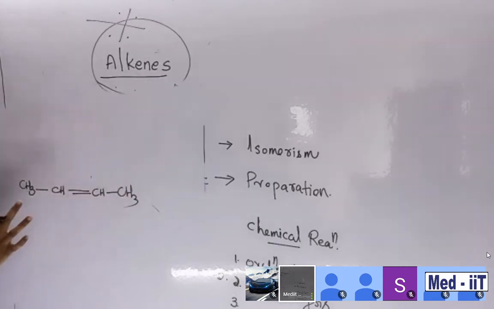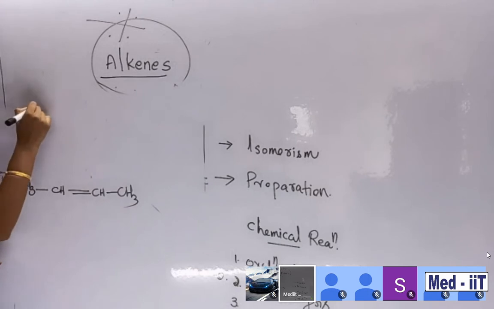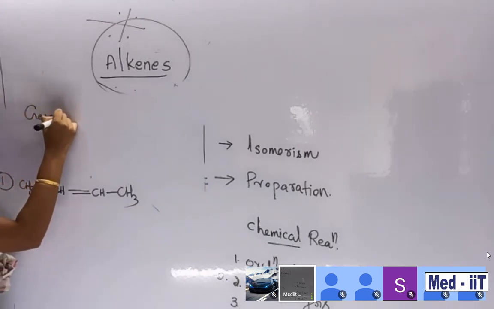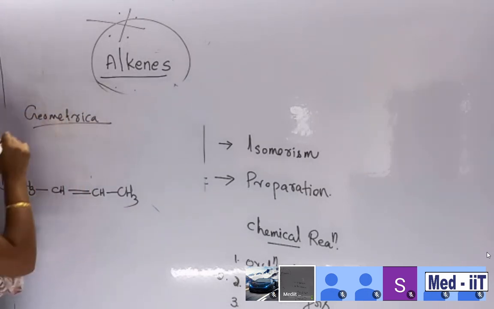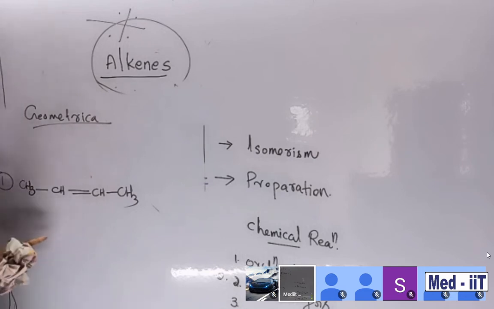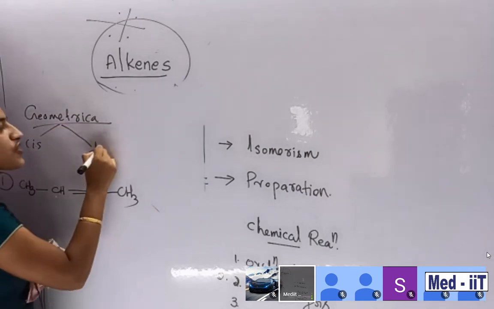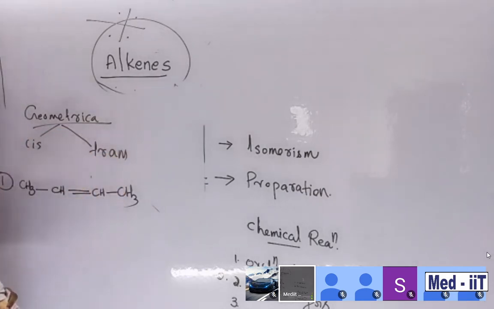This is your product, this is your compound. In geometrical isomerism, how do you want to represent it? You can represent it in two formats. What are the formats? First one is cis isomerism, second one is trans isomerism. Right? Cis and trans.